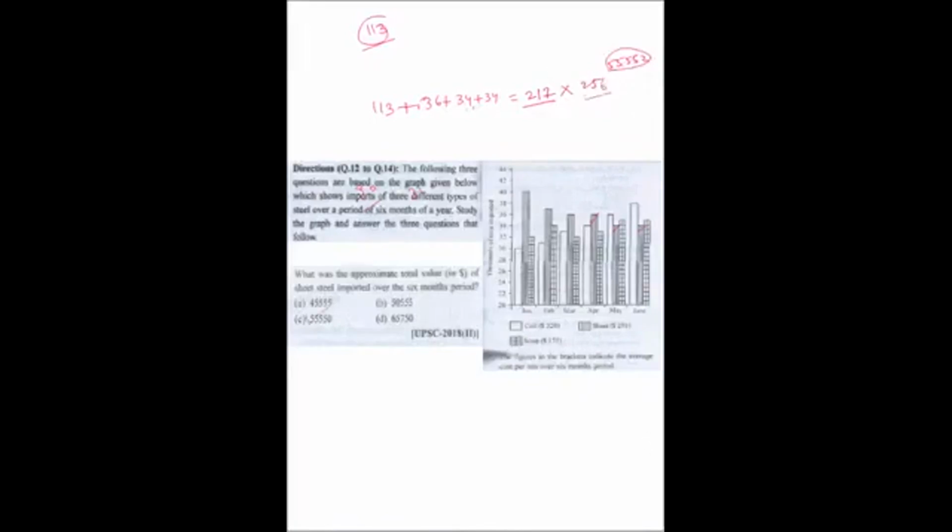Next question is, which was the approximate ratio of sheet steel and scrap steel imports in the first 3 months of the year? In the first case it was 113 for the first 3 months, and for scrap we will take this value, then this value, and then this value.